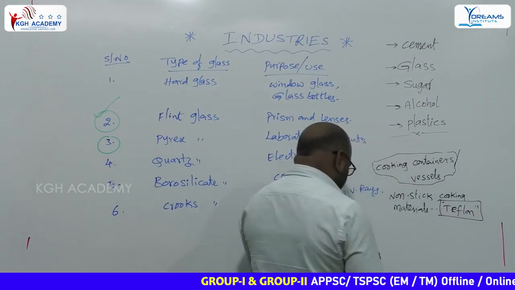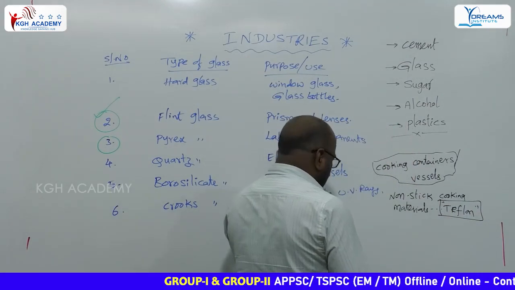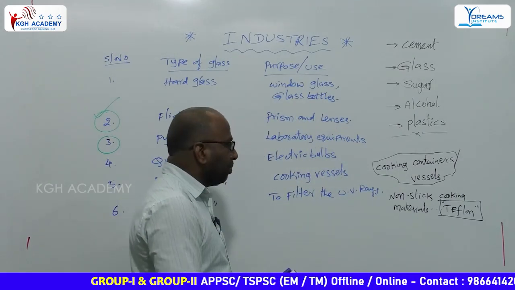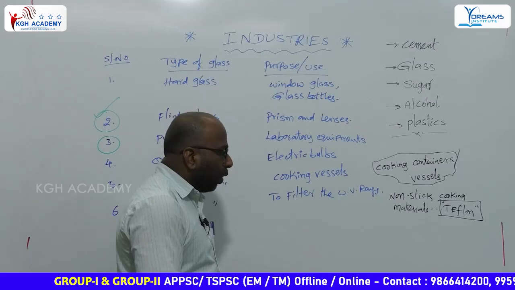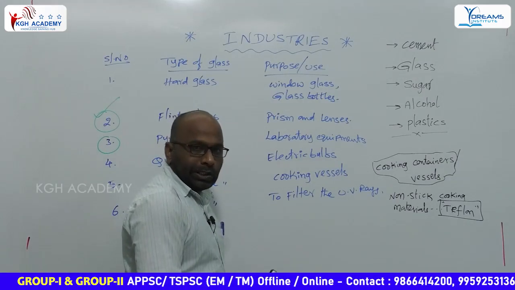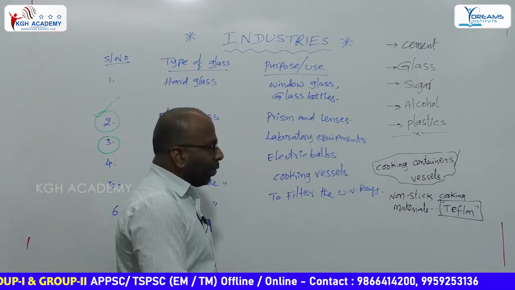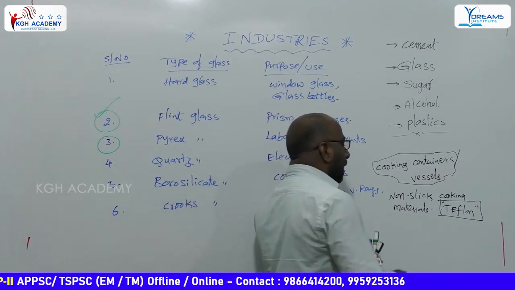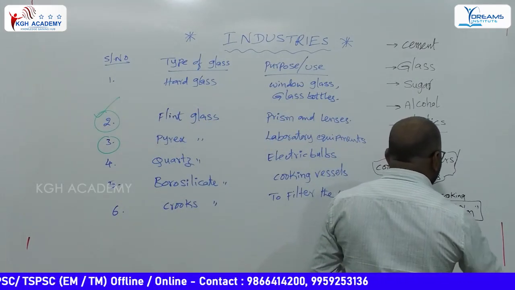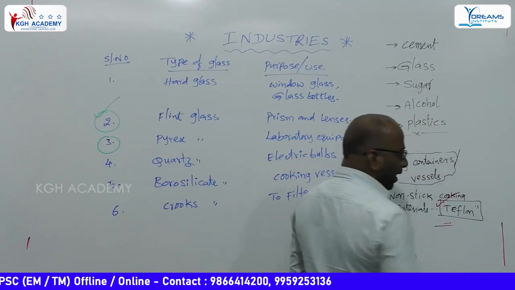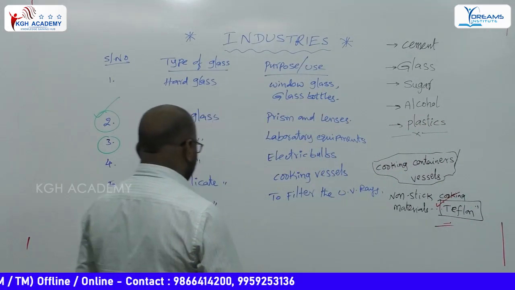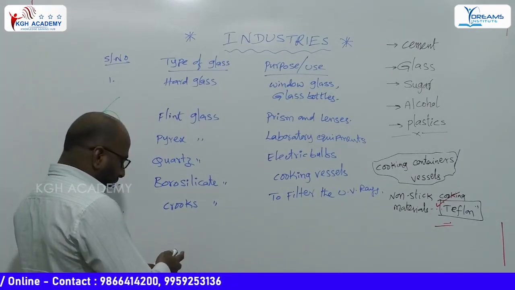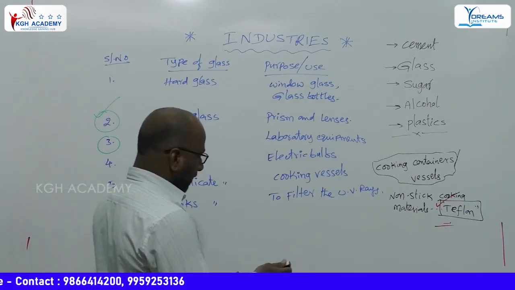Most important one, a repeated question this is. Which of the following is coated on the surface of containers to avoid sticking? Non-stick cooking containers or materials are made up of Teflon material. Teflon is coated on the containers. And Crookes glass is used to filter the UV rays.